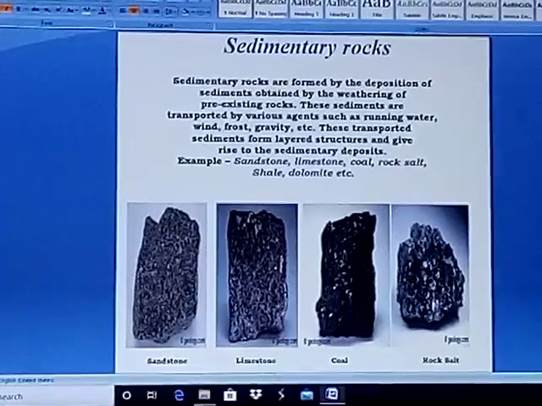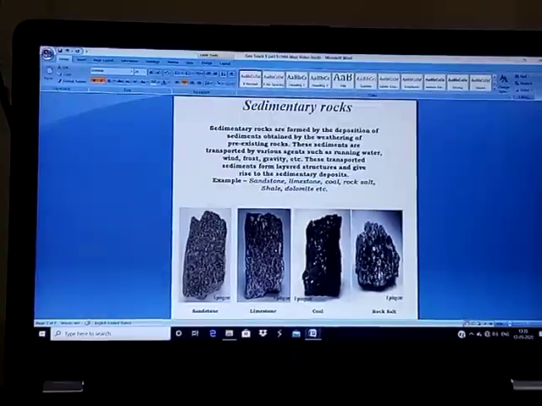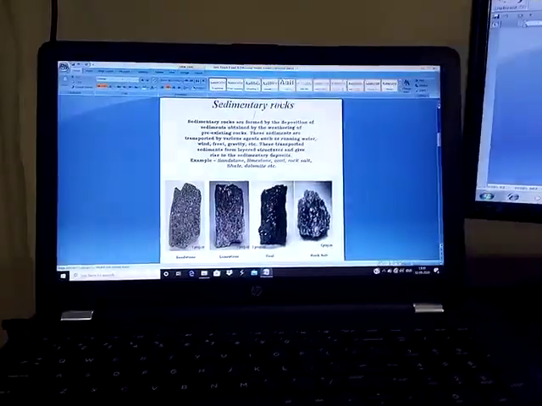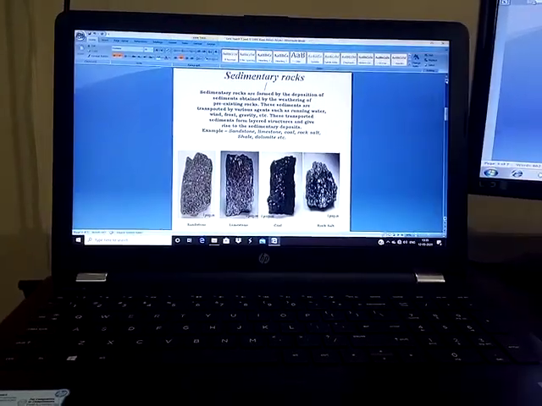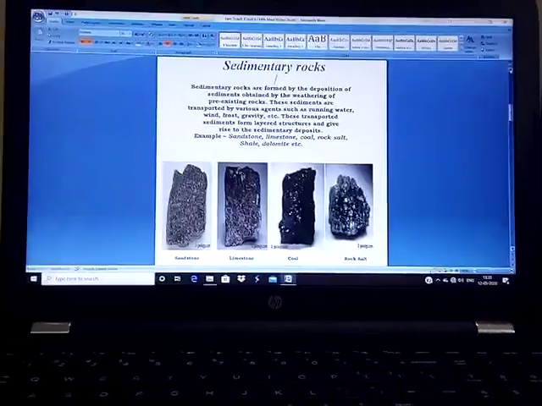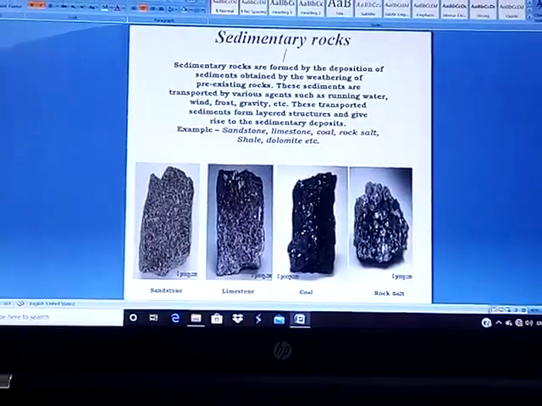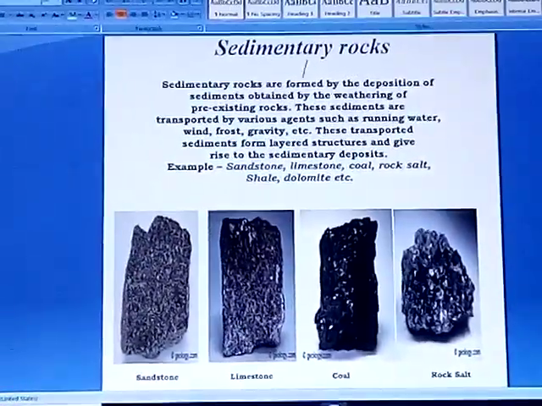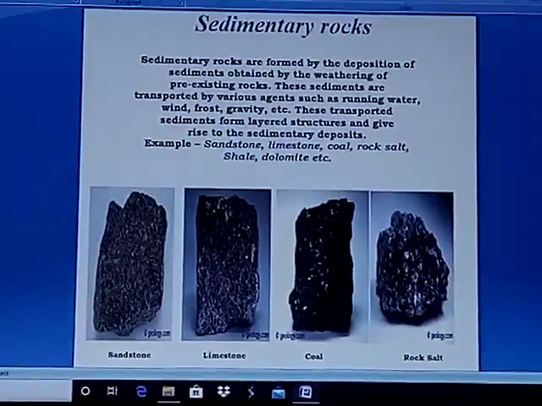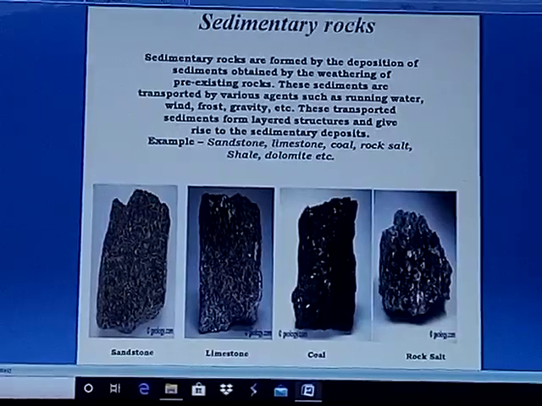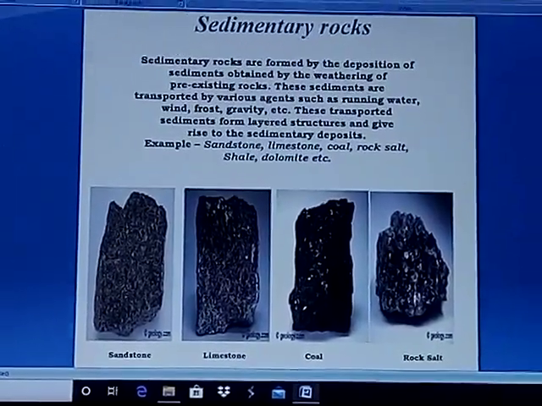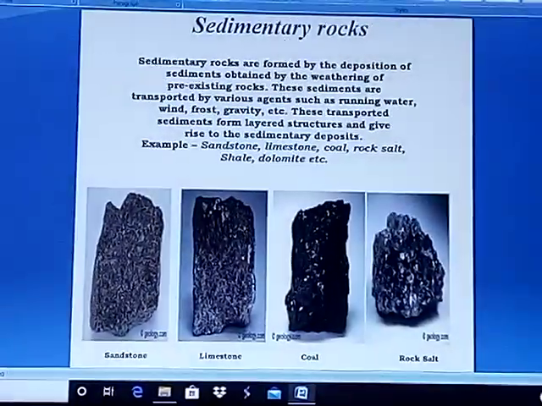Rocks are of three kinds. They are sedimentary, igneous, and metamorphic, on the basis of their geological formation.